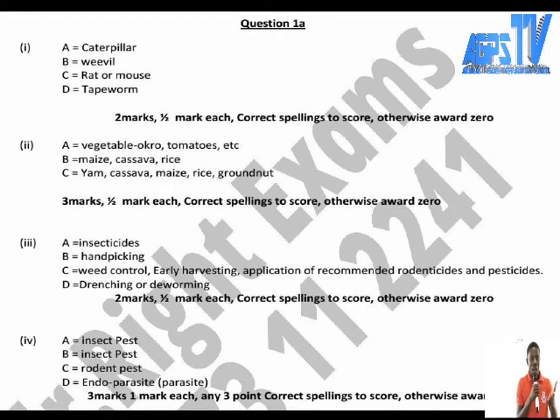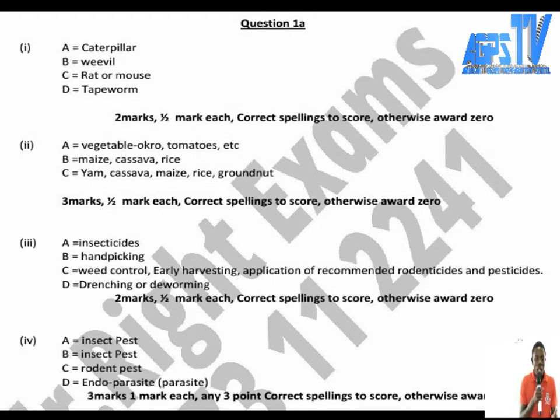Now, caterpillar, that is the organism A. Vegetable. Write vegetable in brackets: okra, tomato, etc. The next one is maize. That's weevil: maize, cassava, rice. If you know beans, they can also destroy beans, so you can also write beans.